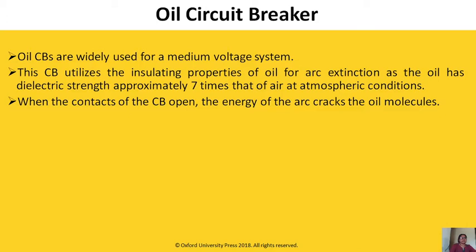This circuit breaker utilizes the insulating property of transformer oil for arc extinction, as the oil has dielectric strength approximately 7 times that of air at atmospheric conditions. When the contacts of the CB open, the energy of the arc cracks the oil molecules. It will separate the oil molecules. Heat is generated.